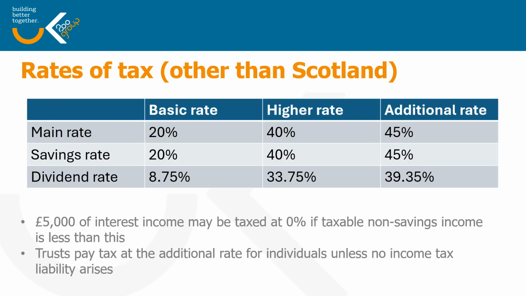If we move on to this slide, we can see the current rates of tax. Now, it should be noted that these do not apply in Scotland. The Scottish Government and the Welsh Assembly have the ability to raise different rates of tax. Only the Scottish Parliament have exercised this right, and we will look at the Scottish rates of tax in a moment. Currently, the basic rate of tax for both the main rate and the savings rate is 20%.